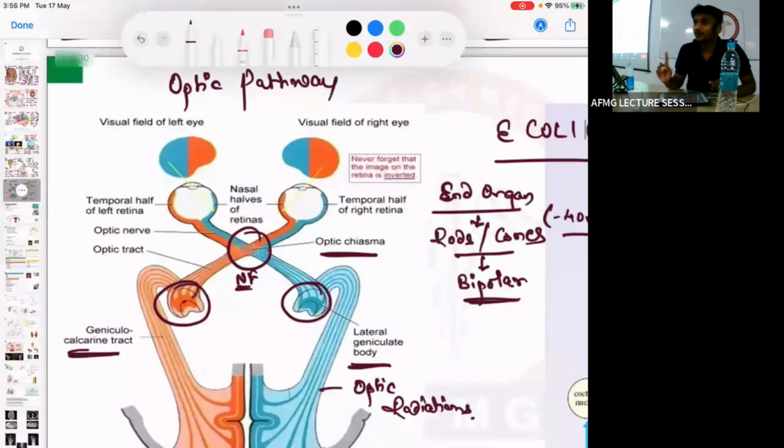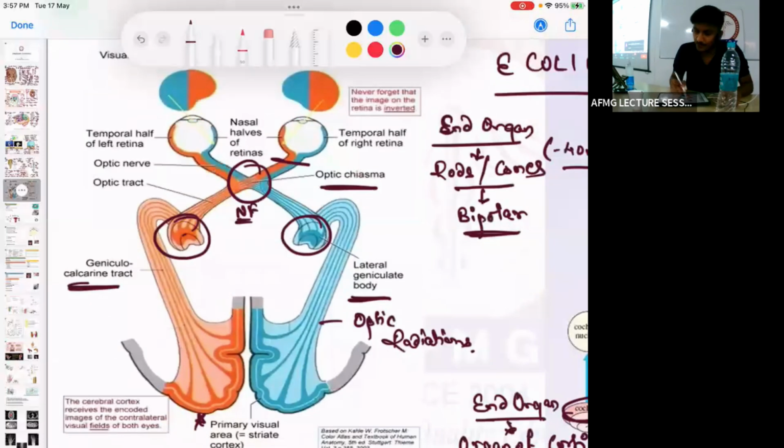Now, lesion. जल्दी से बताओ, मैं पूछूंगा, ठीक है? So if there is lesion at the optic nerve, complete optic nerve damage causes ipsilateral anopia. Damage at optic chiasma causes bitemporal hemianopia. Compression of optic chiasma causes bitemporal hemianopia. That means both the temporal vision fields would be lost, and it is also called as heteronymous hemianopia.